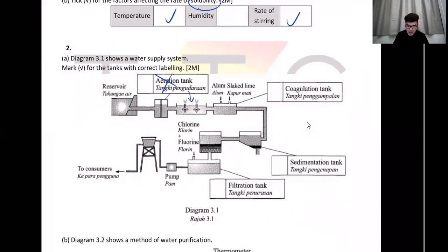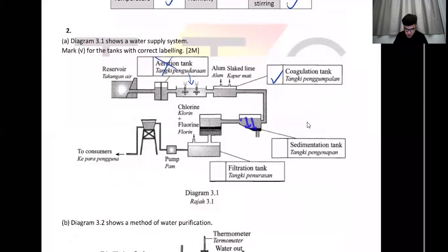All right, next, the Eller-Mansell line. This is your coagulation tank. Yes, correct, because I add this to coagulate the sand inside. Next one, the sedimentation tank, to let things sink to the bottom. Yes, correct. And then the next one is the filtration tank. Oh no, the filtration tank is this, so this is wrong. The last tank is your chlorination and fluoridation tank. So no. Okay, so two correct here.